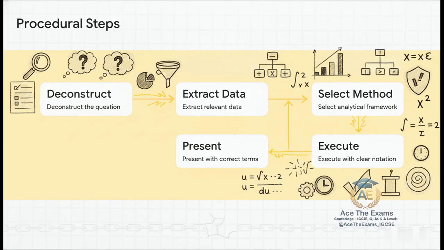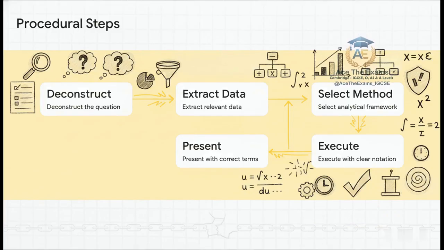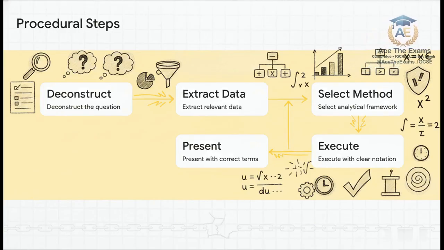Step 1. Deconstruct the question. What are the specific command words? Is it show that, or is it evaluate? They mean very different things. Step 2. Extract data. What is the function? What are the limits? Step 3, select framework. Identify the most efficient possible substitution for this specific scenario. Step 4, execute with clear notation. Write out your u, clearly derive your du/dx, and handle your limits flawlessly. Step 5, present with correct terminology.